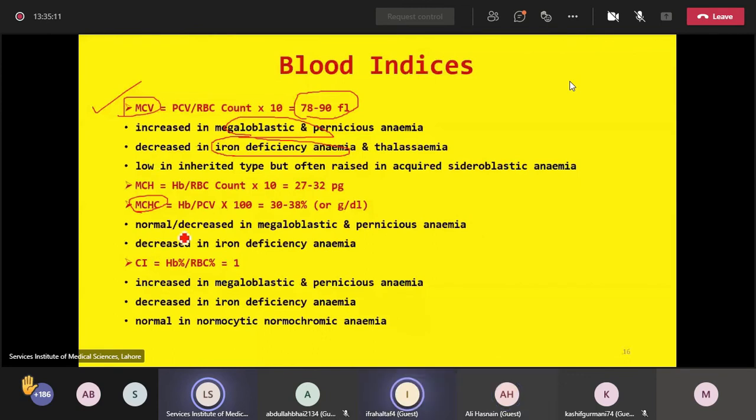Similarly, the MCHC value is reduced in iron deficiency anemia. In megaloblastic anemia and pernicious anemia, the MCHC value is normal or decreased.